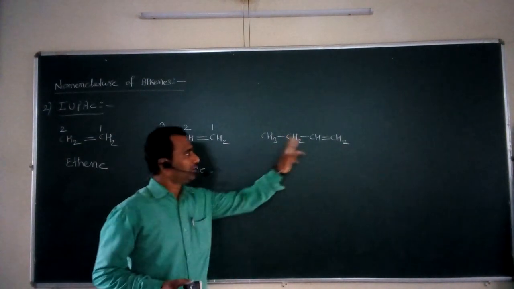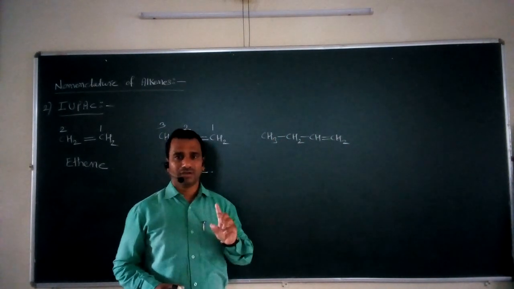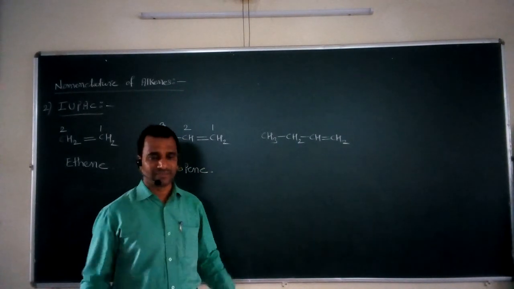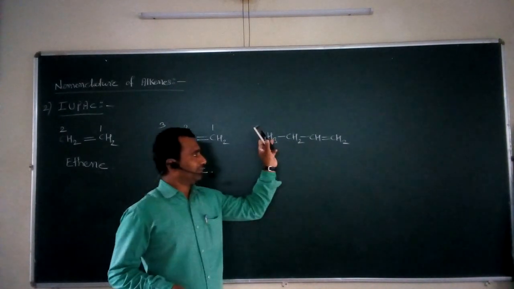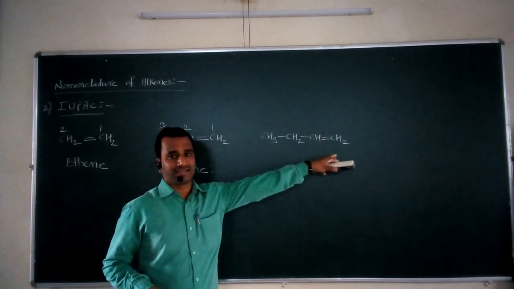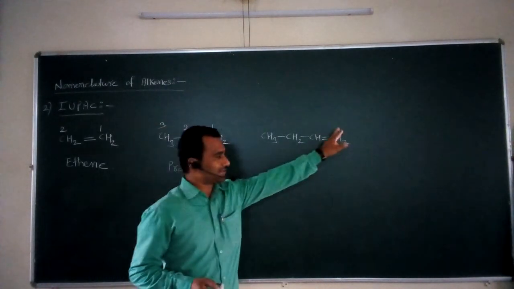Now there are two different ways to give the numbering. To this carbon system, you may give the numbering from left hand side to the right hand side, or secondly you may assign it from right hand side to the left hand side.